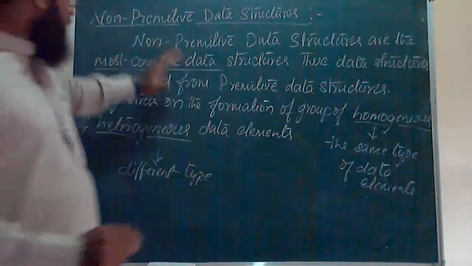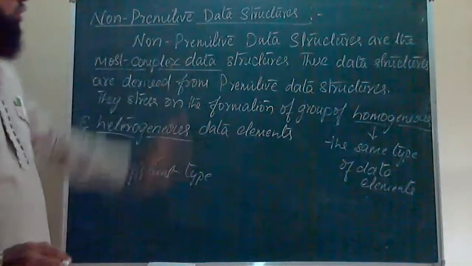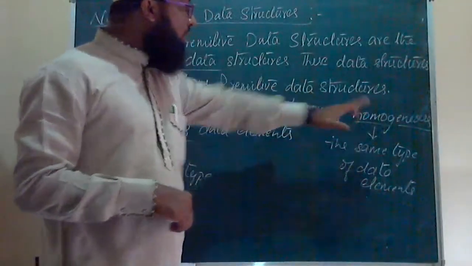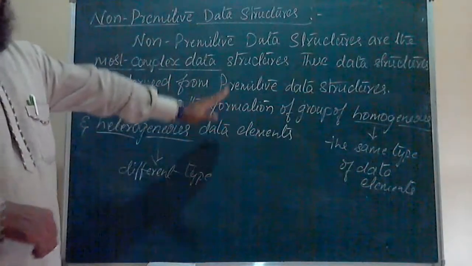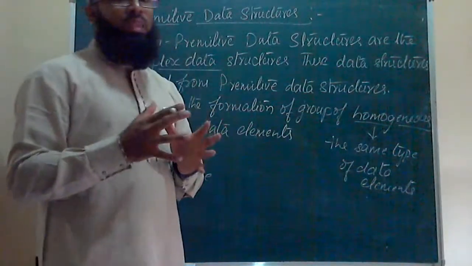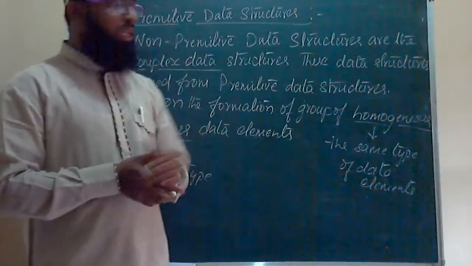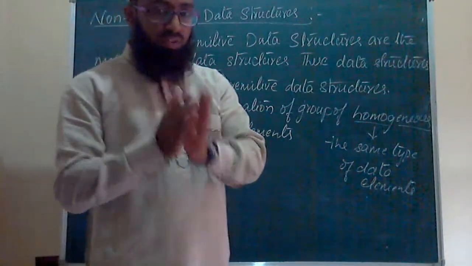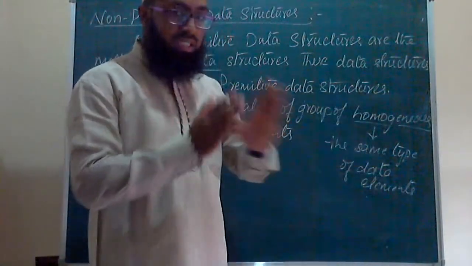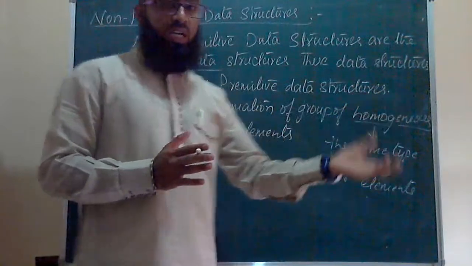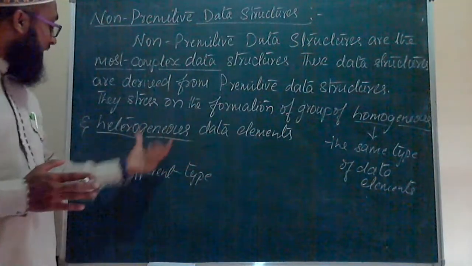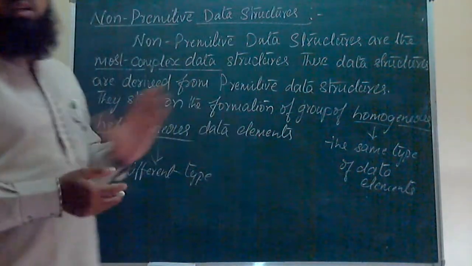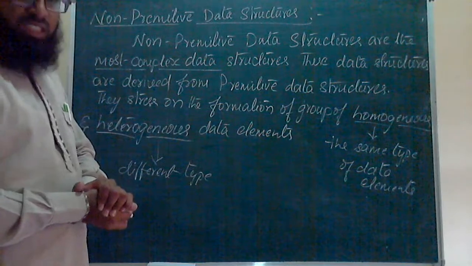Okay, so here non-primitive data structures will force or stress the data structures to form the group of homogeneous and heterogeneous data items in a group of data structures. It will make the group of homogeneous data elements on one side, and it will make the group of heterogeneous data elements on one side. This is the work of non-primitive data structures.